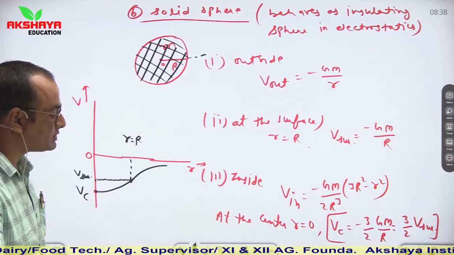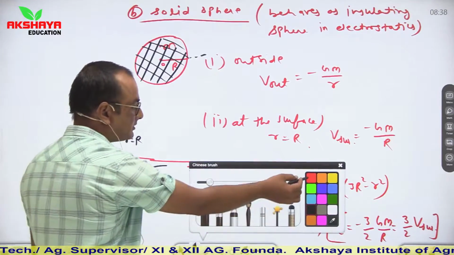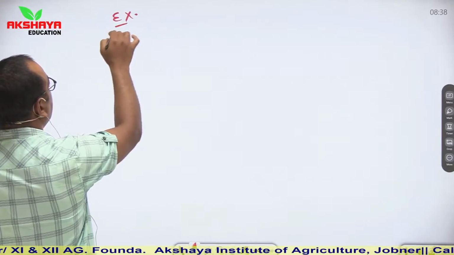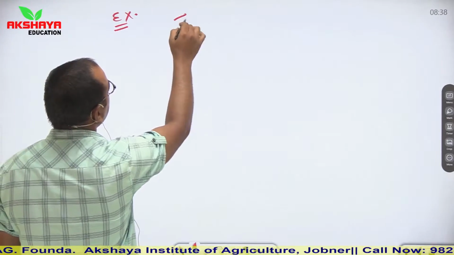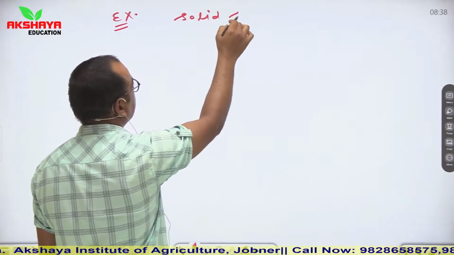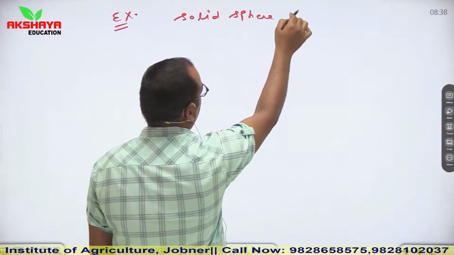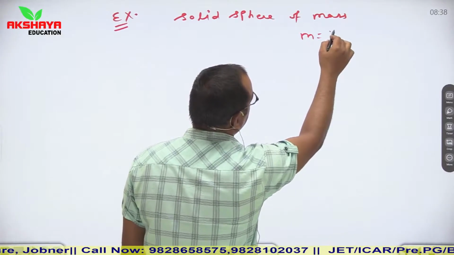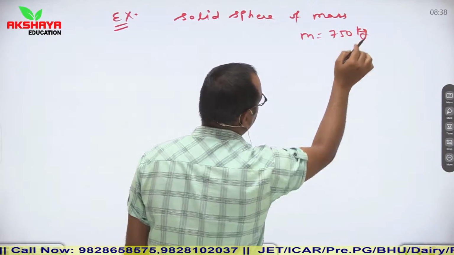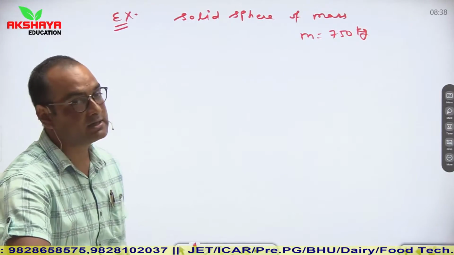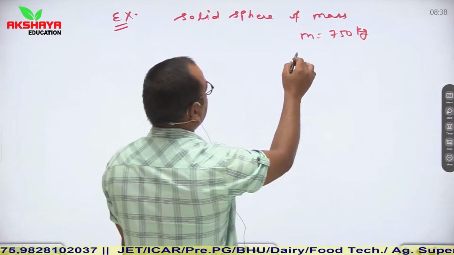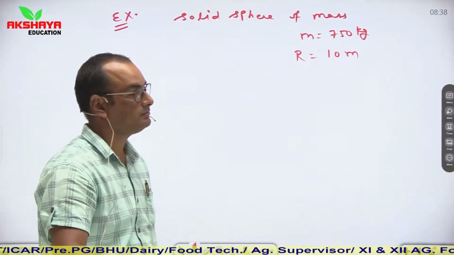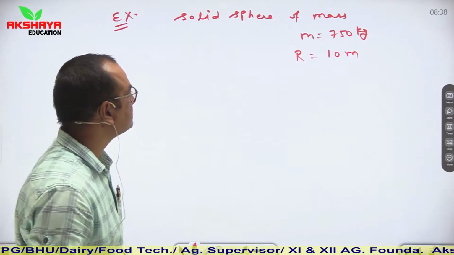Now let us see a pattern of question, what kind of question can be asked here. Let us say we are given a solid sphere of mass m is equal to 750 kg, a solid sphere of mass 750 kg, and its radius is 10 meter. Its radius is 10 meter.